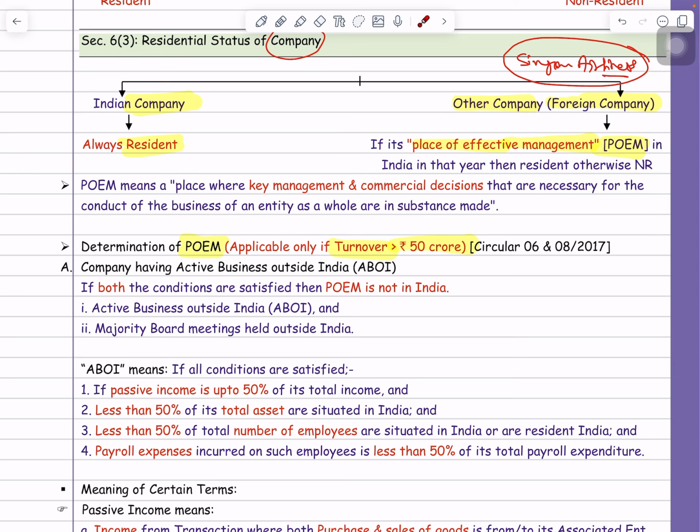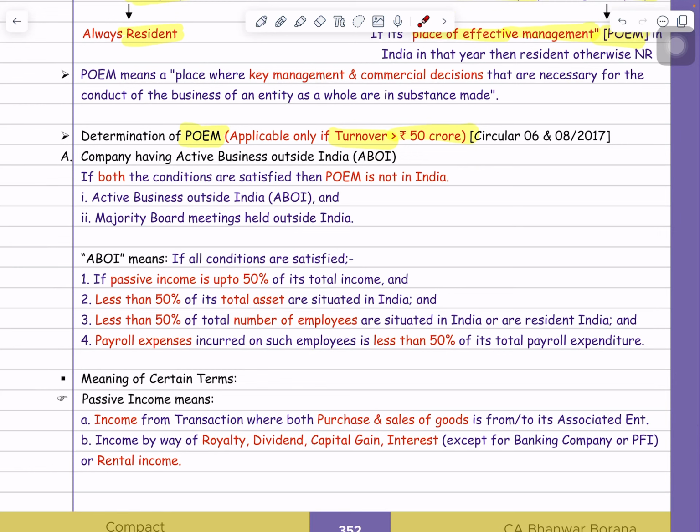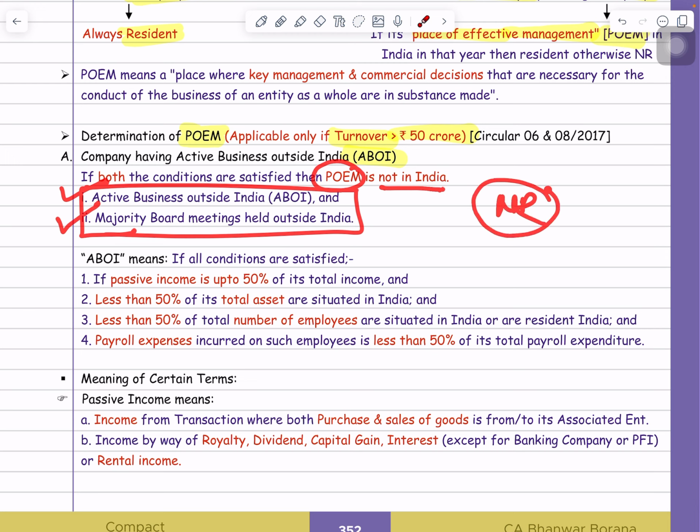Now, how to determine the POEM? Guys, here the first point says that, suppose for any company, if the ABI test is fulfilled. Now, what is the ABI and all? Don't worry about that, I am going to explain it to you. Now, just focus here. Lawmaker says that two conditions must be satisfied. This is the one condition and this is the two condition. If these two conditions are satisfied, then that company's POEM will be treated as outside India and that company will be treated as non-resident in India.